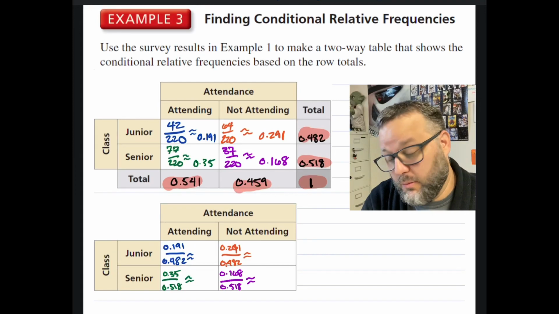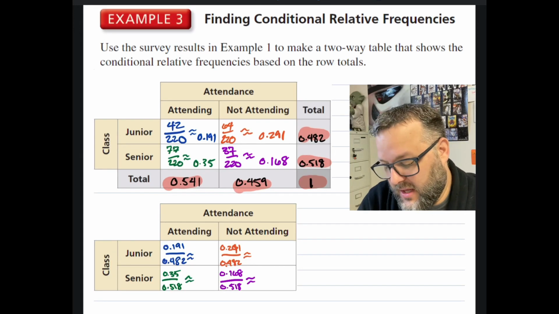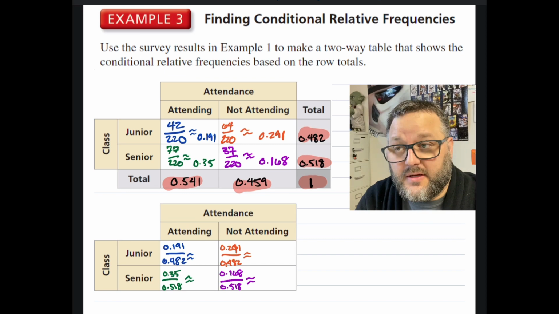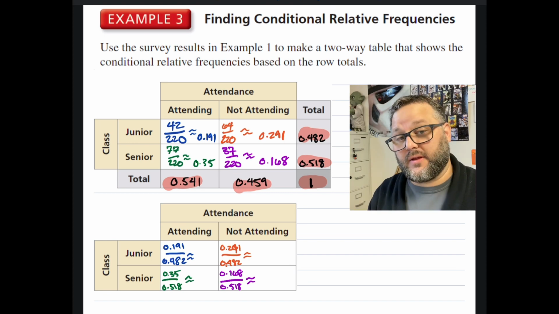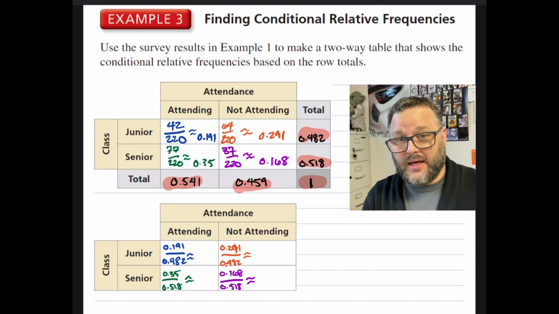All right, ladies and gentlemen, moving right along to example 3. This is where it gets fun. This is where we take the idea of what happened in this survey, the experimental probability, and move it into theoretical. What would we expect from all seniors?